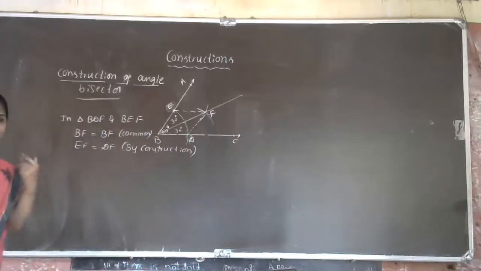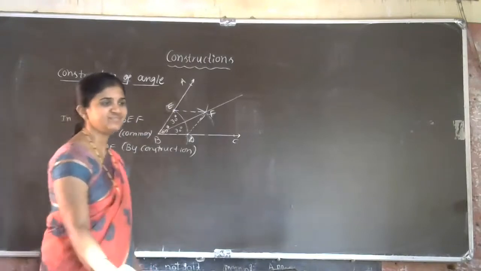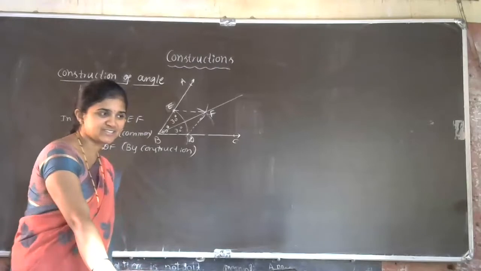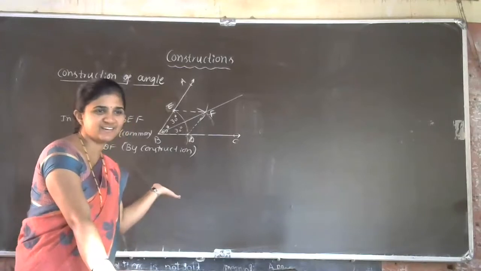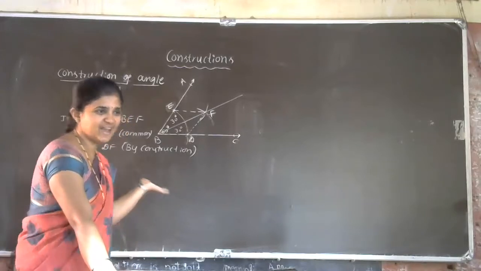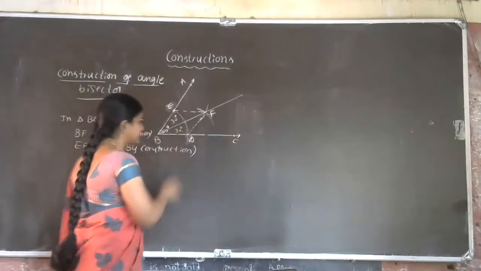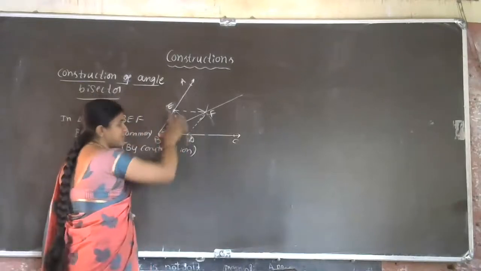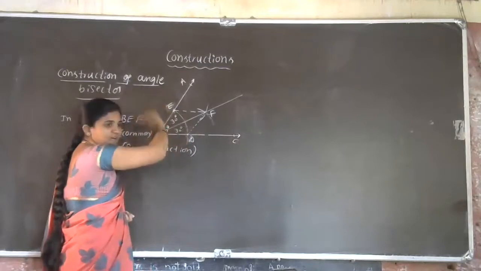Which is the next one? Which is the next one, students? One more side is there, no? Yeah, BE is equal to BD, of course, because we took the same radius. Actually we did not draw the full circle, we just started the circle.